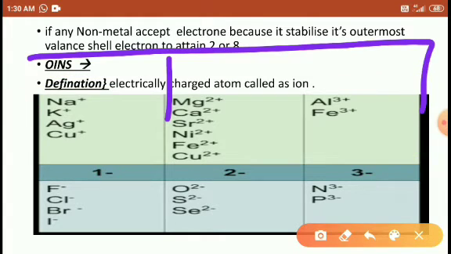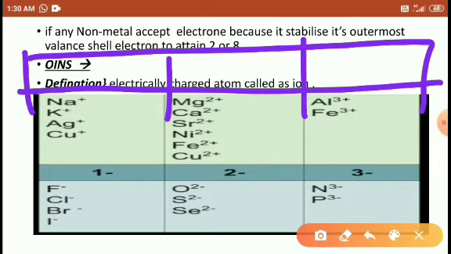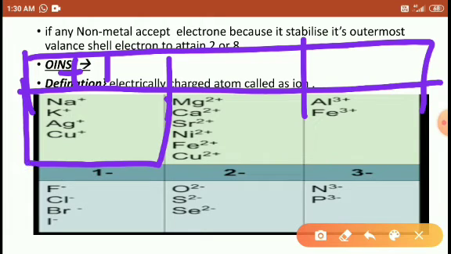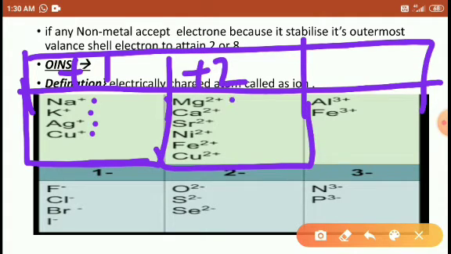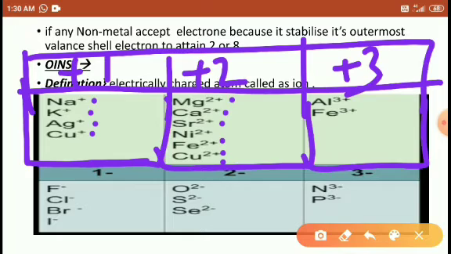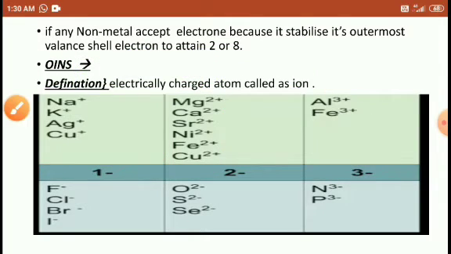I will make columns here, and you also make columns while making notes, students. This is the +1 group, because this group has only a +1 charge. This is the +2 group, because all the elements have a +2 charge. This third group we call +3, because these two elements have a +3 charge, right students?